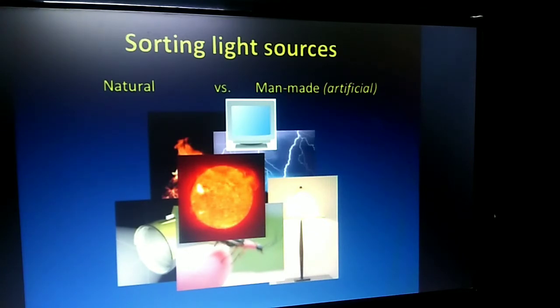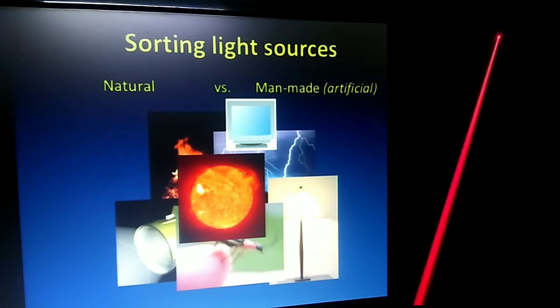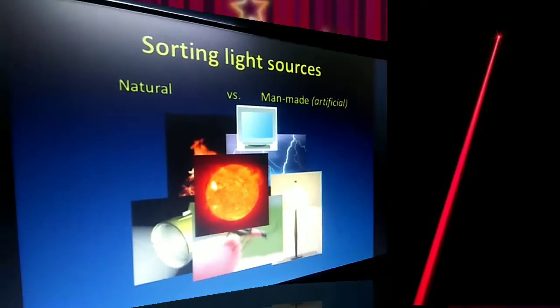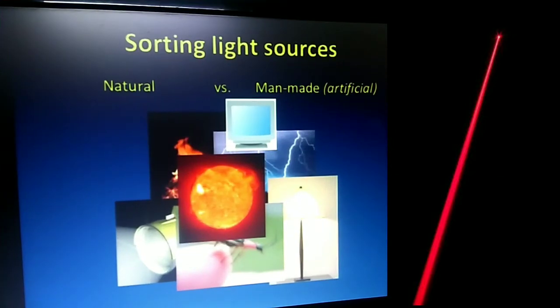Sorting. Find out what you need to sort out. All are given here are light sources only, but some are natural, some are man-made. So the man-made light sources are known as artificial, the natural self-luminous. So whichever produces light is called as luminous body, whereas which does not produce light is a non-luminous body. So here find out and write the answers, separate them in the given picture.